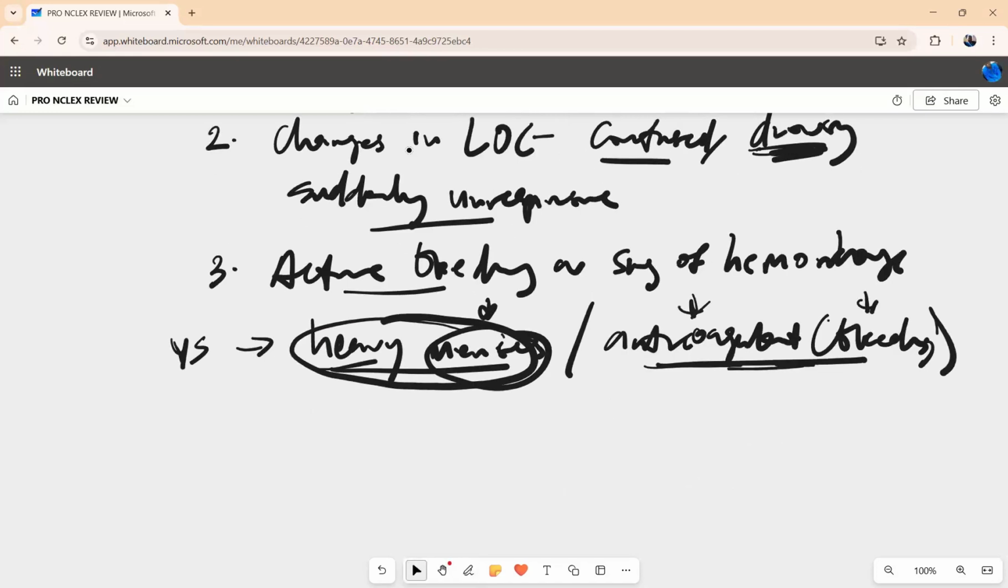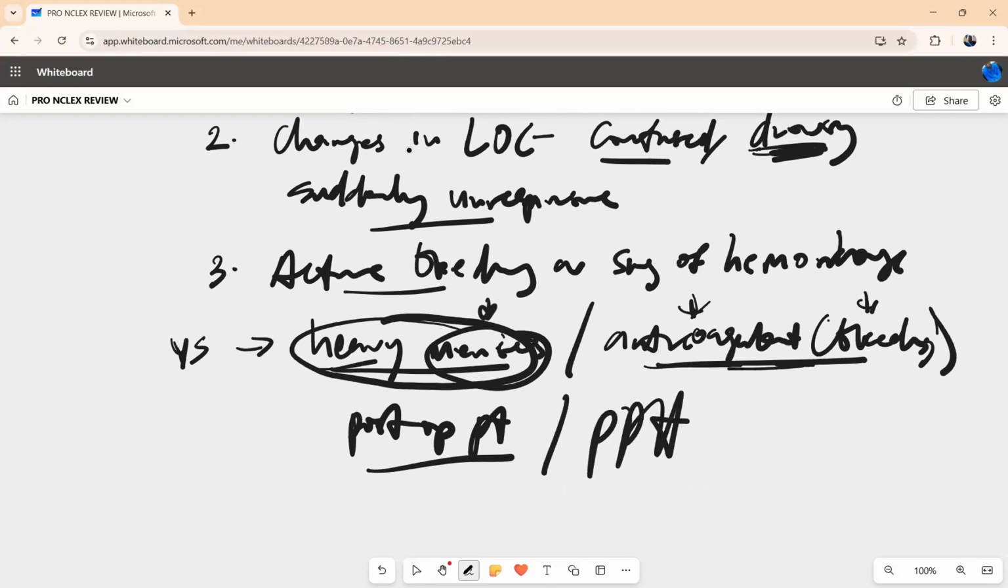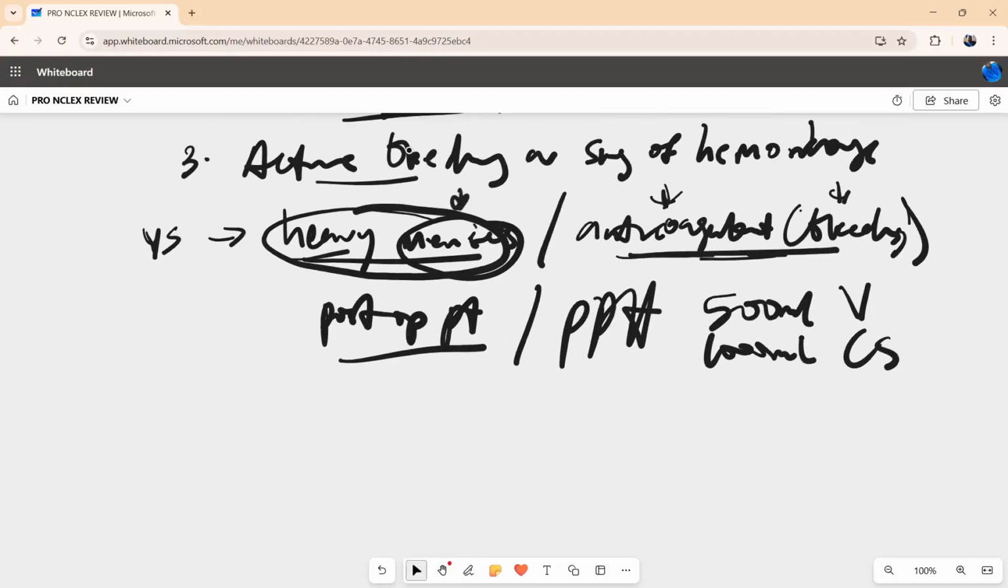Another form of active bleeding is what we call post-op. A post-op patient is a form of active bleeding, or your postpartum hemorrhage: something more than 500 ml for a normal vaginal delivery, and then 1000 ml for your C-section.